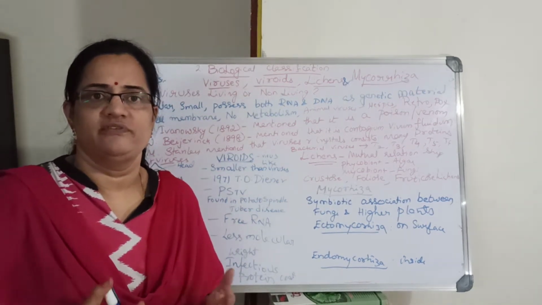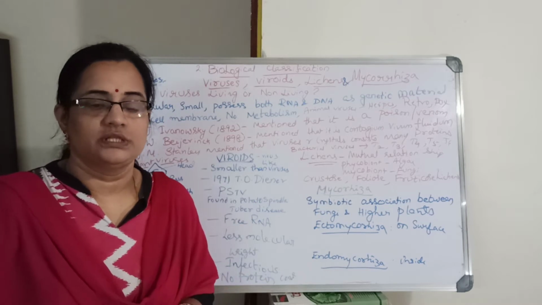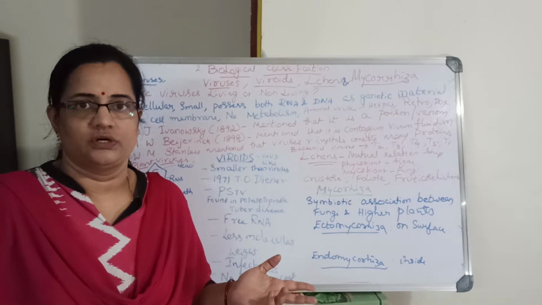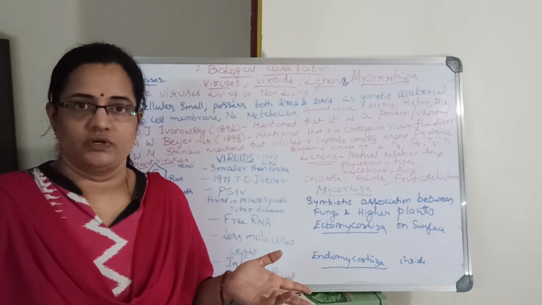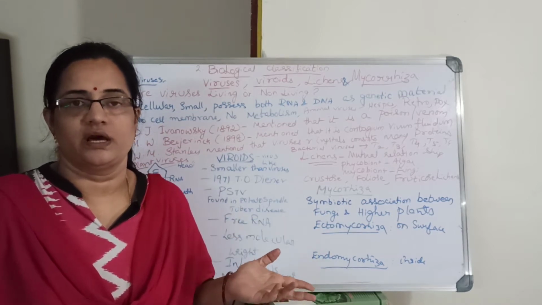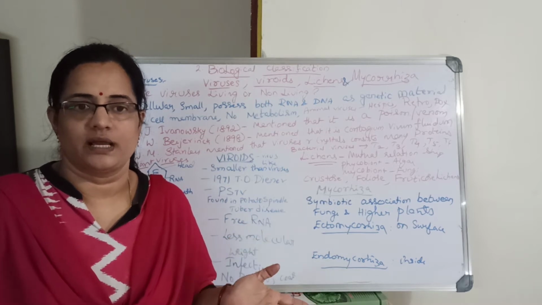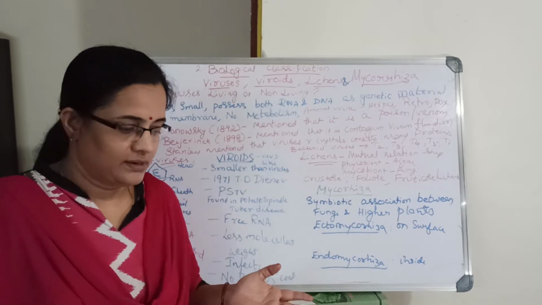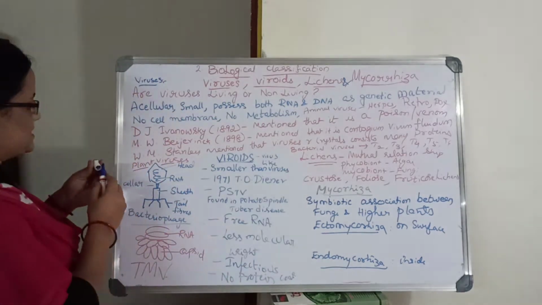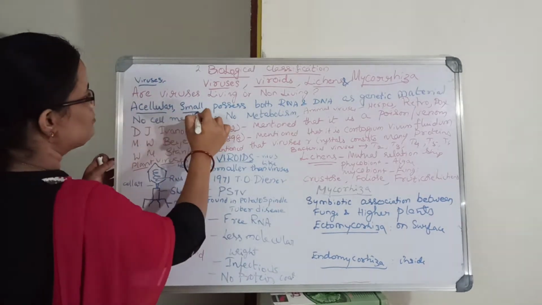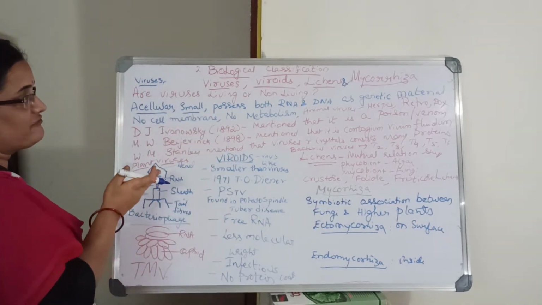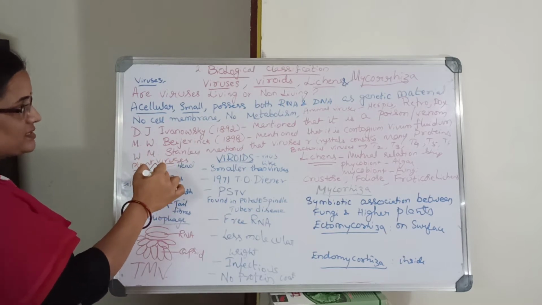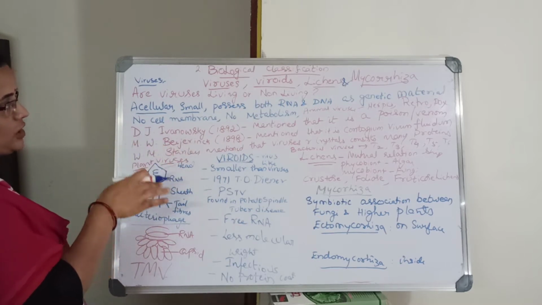Are viruses living or non-living? When it is outside of the host, it will be non-living. Once it enters into a human or other living organism, it will start to multiply and become living, and very rapid multiplication will happen for these viruses. Viruses are acellular and small. Viroids are very small. So what is the difference between viruses and viroids? Viroids are smaller than viruses.